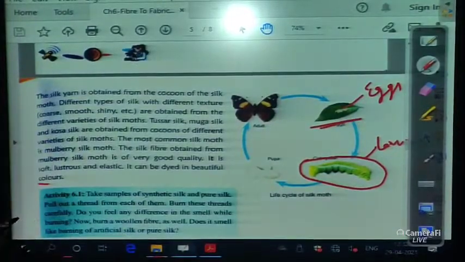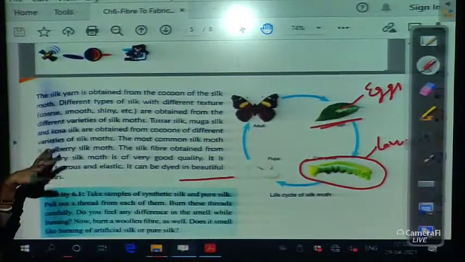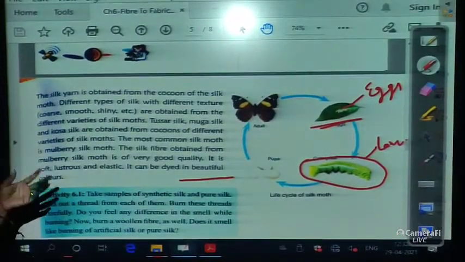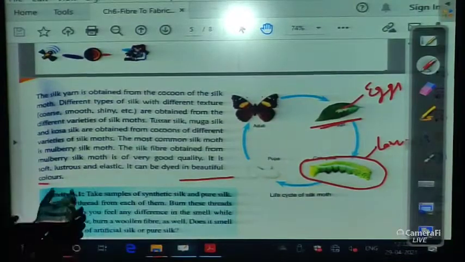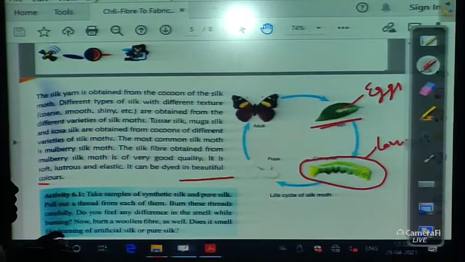As we all know, the silk yarn, that is the thread, the filament, is obtained from the cocoon of the silk moth. Different types of silk with different textures, that is coarse, smooth, shiny, etc., are obtained from the different varieties of silk moth. So we all know there is pure silk, there is a shiny one, a smooth one, a coarse one.